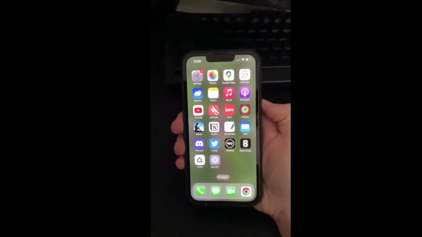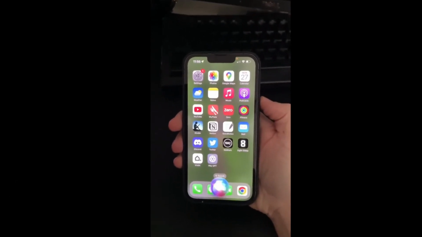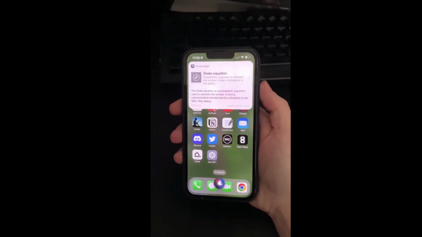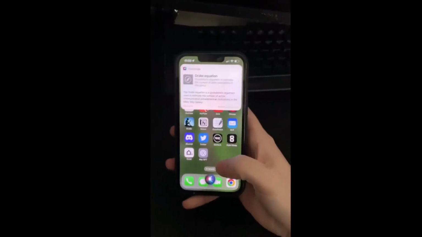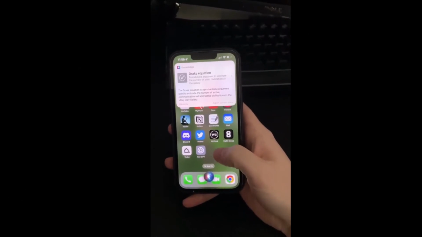So let's start with Siri. What is the Drake equation? Here's what I found. Okay, so this is pretty useless, doesn't tell us anything, whatever. We can click a link.